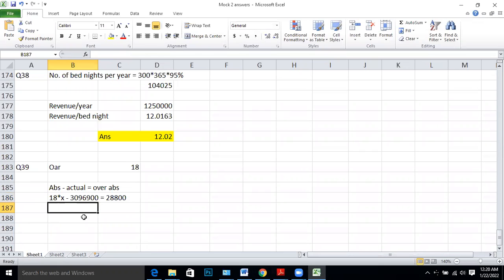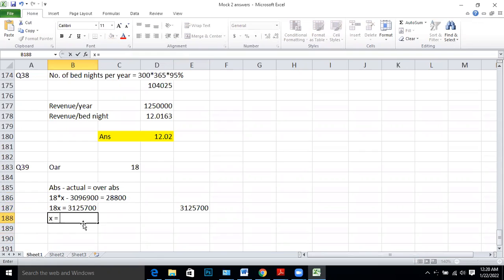So you have 18x equals, if you add on the other side, look at this, 3,096,900 plus 28,800, which is 3,125,700.